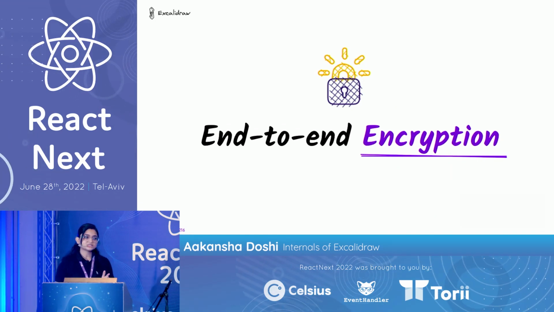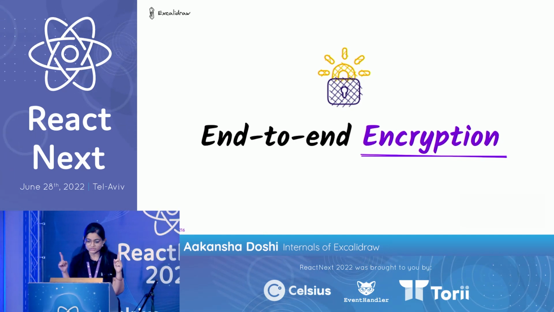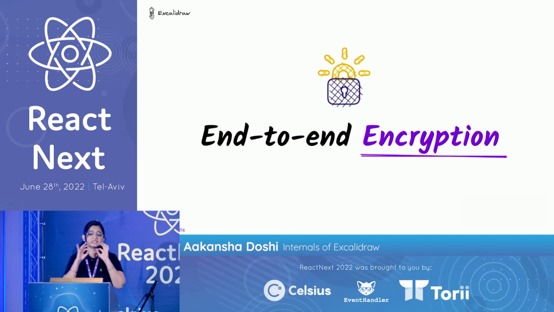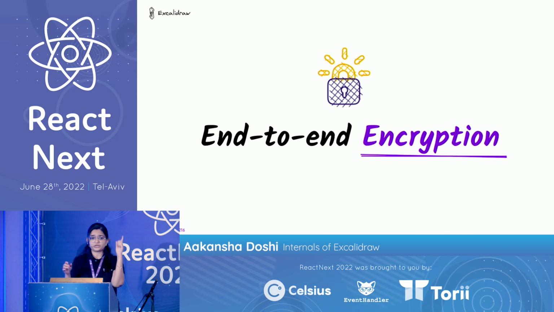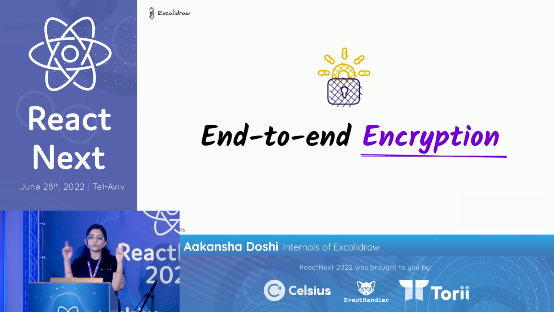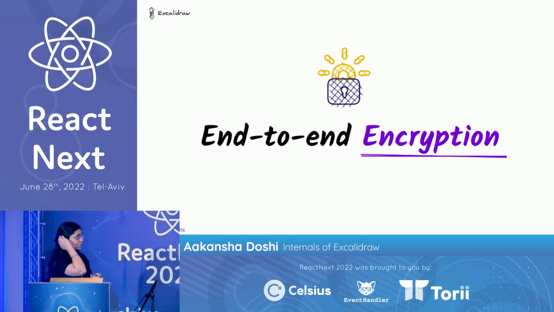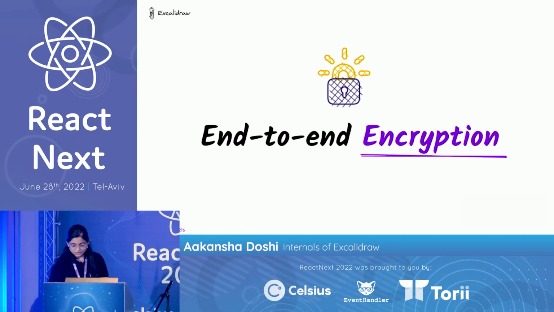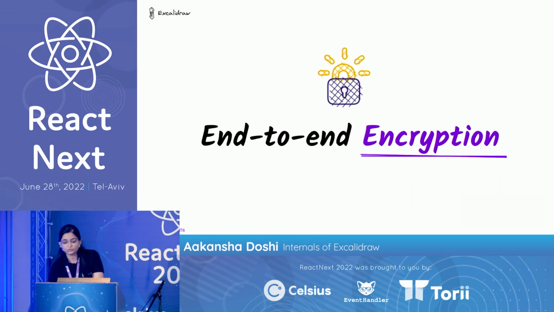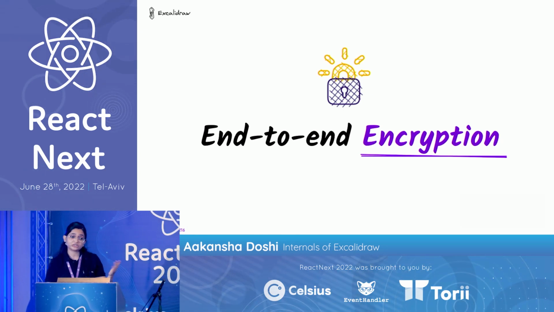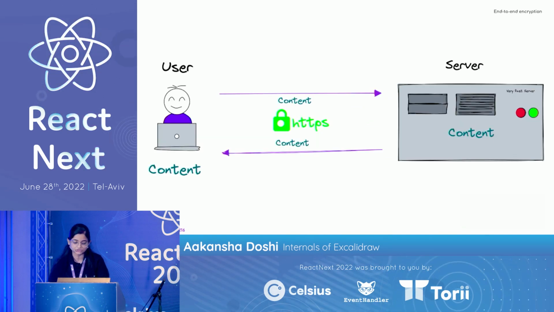So how this works is whenever there is a data exchange between a sender and a receiver, nothing in between, not even the server, will have access to the data, which means that the data gets encrypted on the sender's end and gets decrypted only on the receiver's end. And that's where Excalidraw also comes with end-to-end encryption. Before diving into how it internally works in Excalidraw, let's have a look at how it works in a traditional client server architecture. How does encryption work in traditional client server architecture?